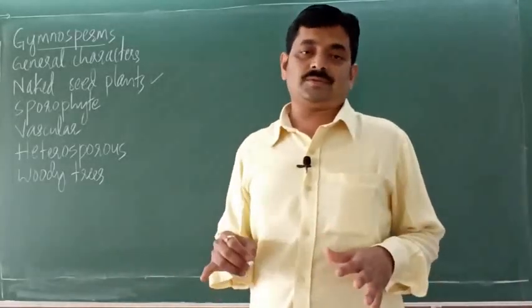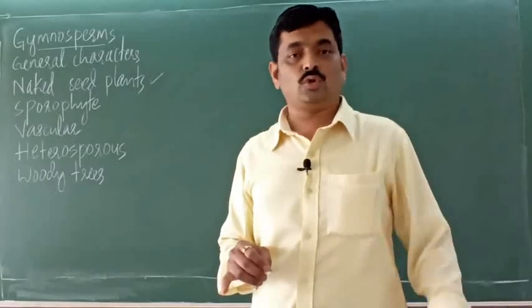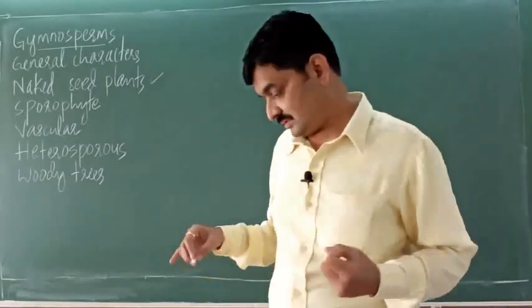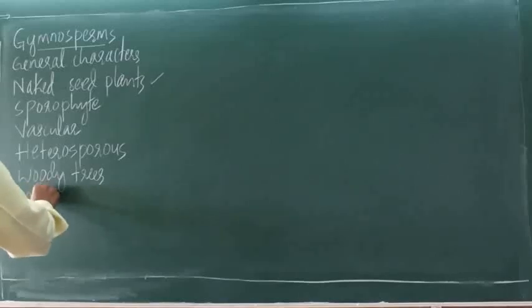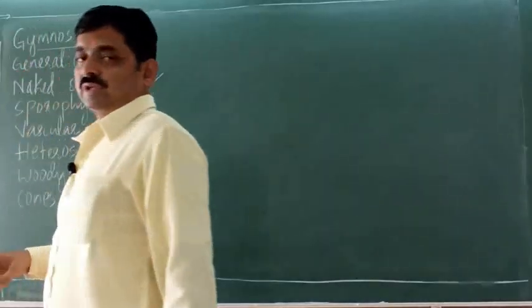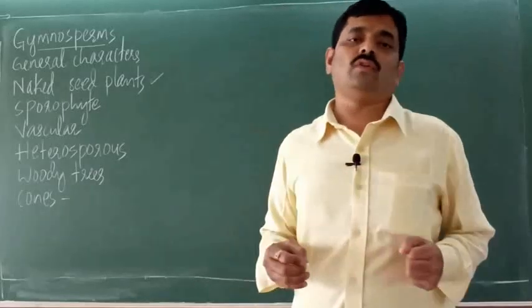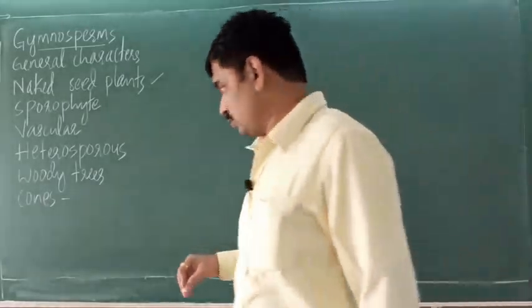Now these plants, that is gymnosperms, have two types of cones. Their reproductive organs are grouped to form cones.